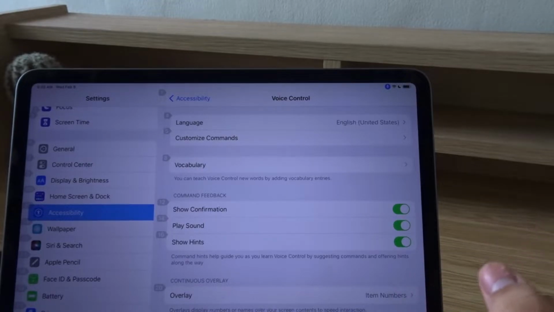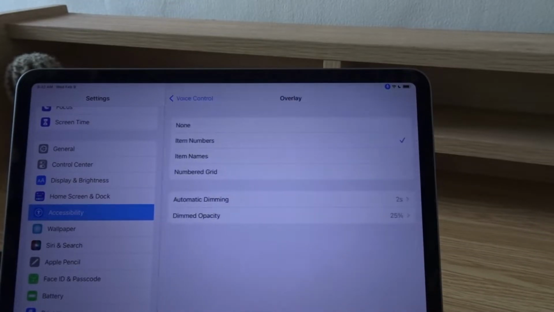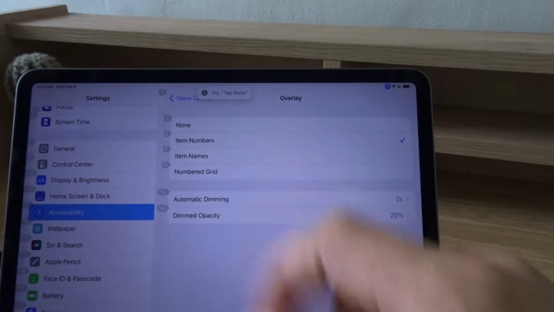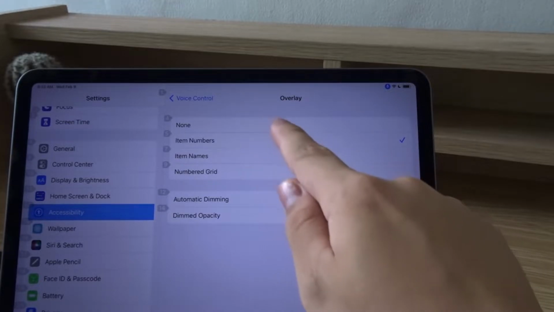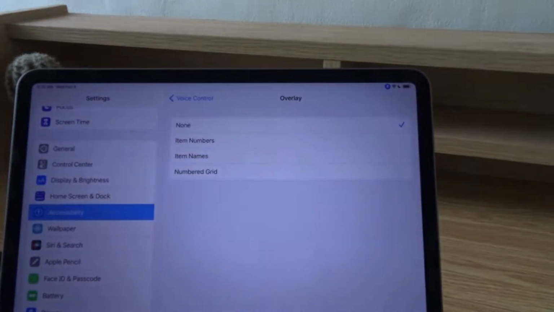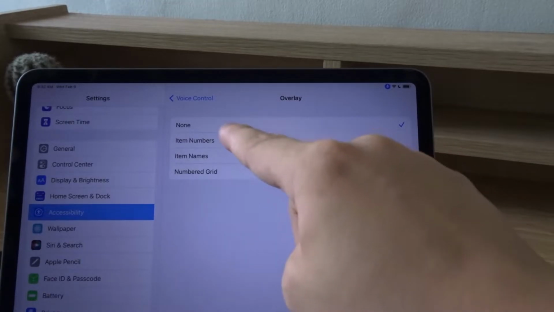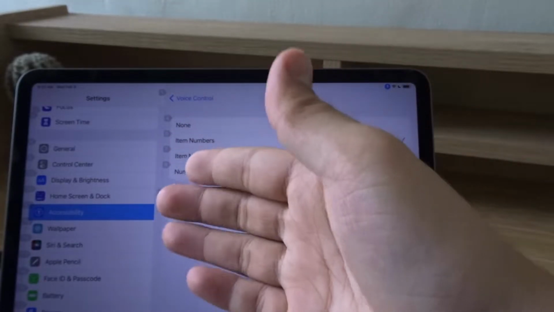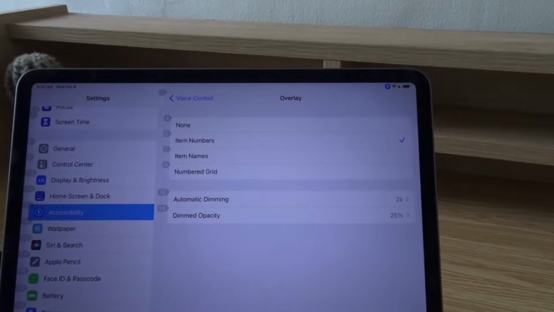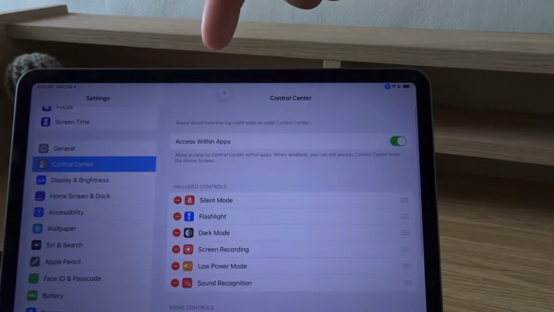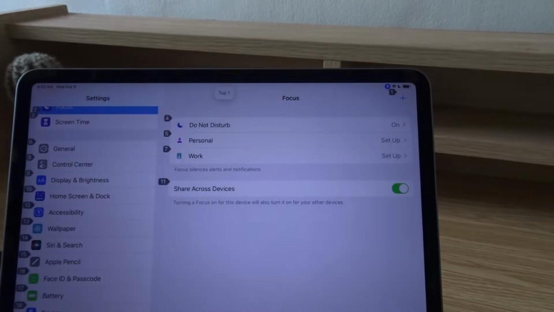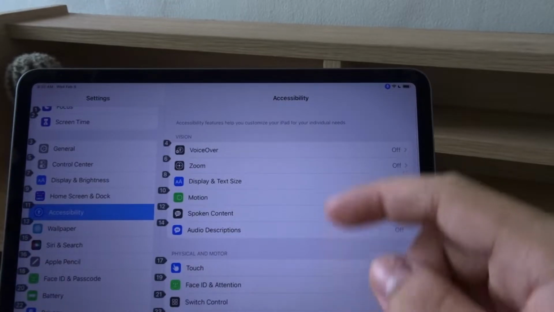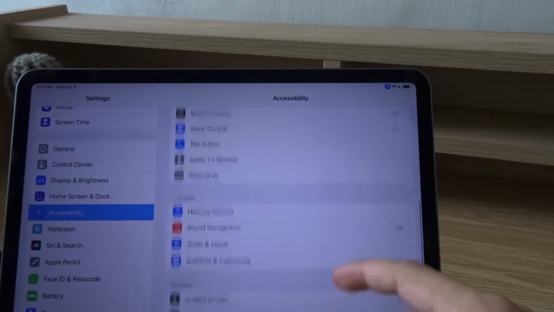Then we have the overlay, and if I click on overlay, we have a few different options. So you can have none, item numbers, item names, or numbered grid. Now I wouldn't recommend using none, so all of those flags just disappeared. But I'm currently using the item numbers, so you can choose which one you want. And these numbers show me the corresponding buttons. So for example, if I say tap 1. Whoops, that's a bit of a fail because I was talking, but it works. And then if I go over here, let's go back.